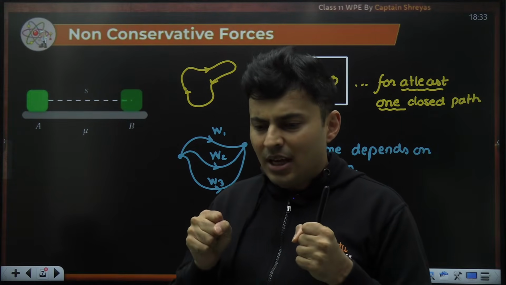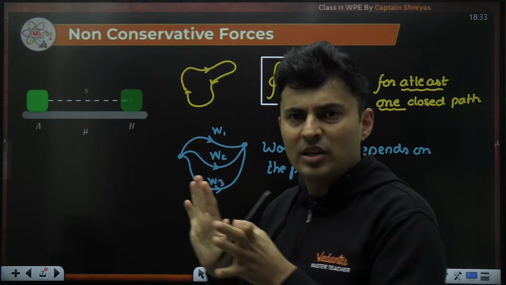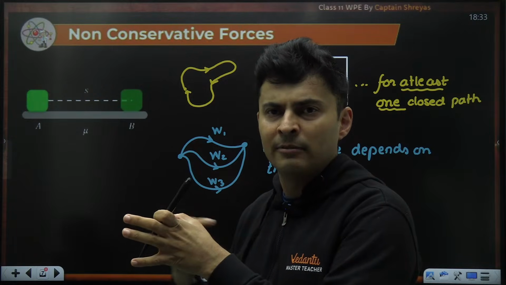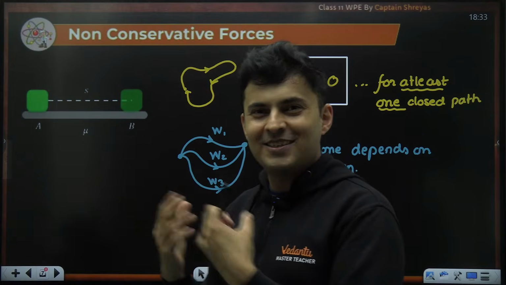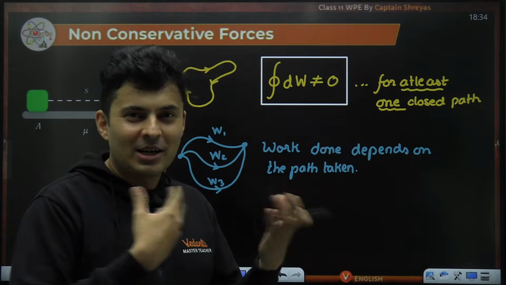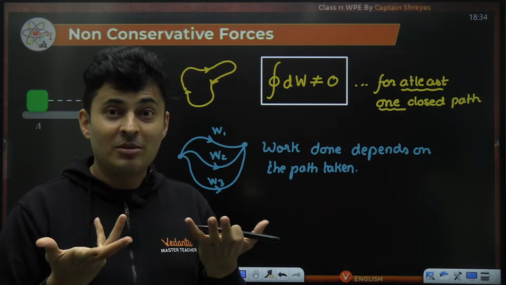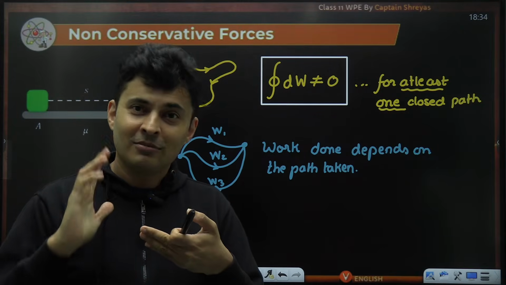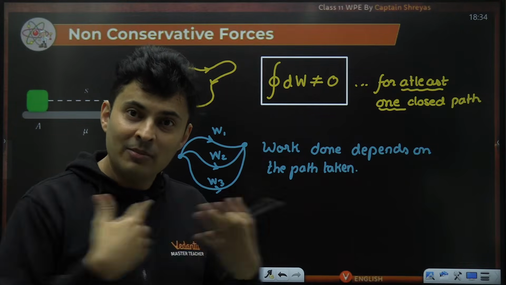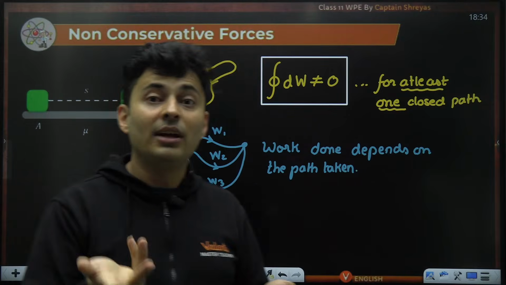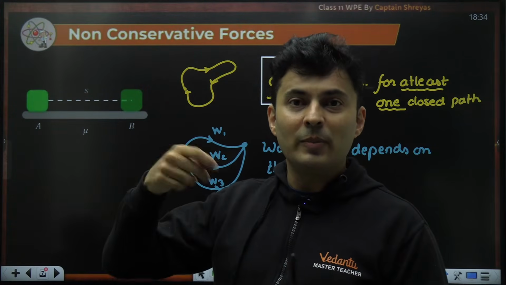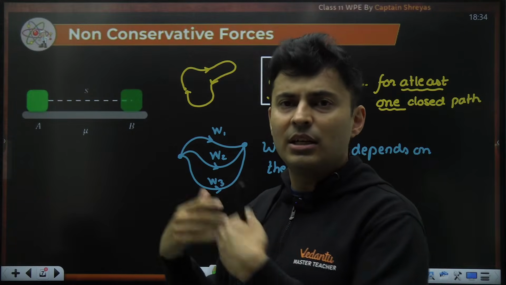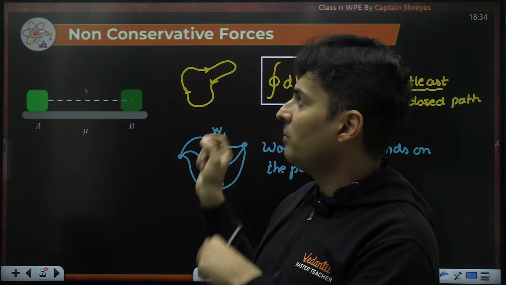Like for example, I push something from one place to the other. Friction will do negative work. Now while going back, friction won't say, oh, while going I sucked away the energy from you, while you are coming back I will give it back to you. Friction will be like, you went like this, I will take energy. You come like this, I'll still take energy. It's like paying a toll. Have you gone on a highway and paid toll? You're going from one city to the other city, you see a toll booth, you pay the toll.